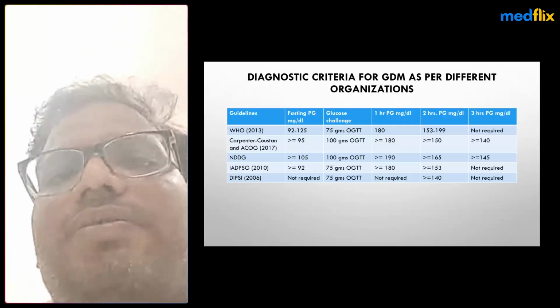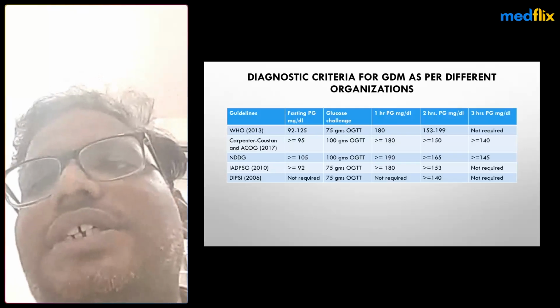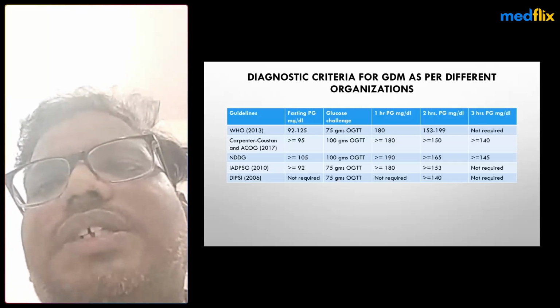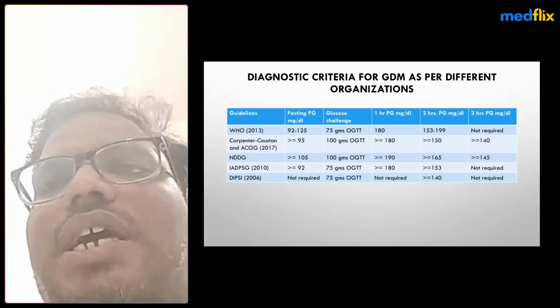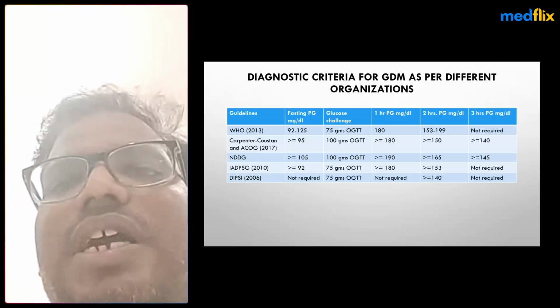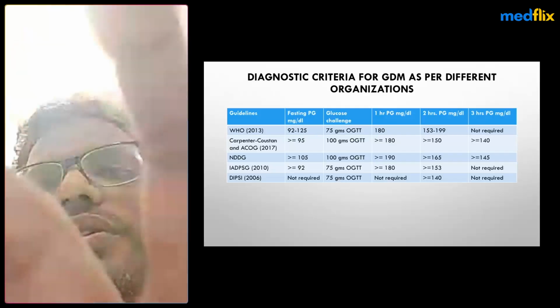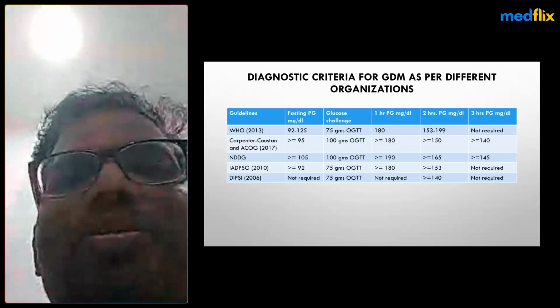At the first antenatal visit, they have to perform it, not wait for 24 to 28 weeks of gestation. Irrespective of the gestational age, you have to do it at the first antenatal visit only. You have to do the 75 gram oral glucose tolerance test in India, like the Government of India has adopted.